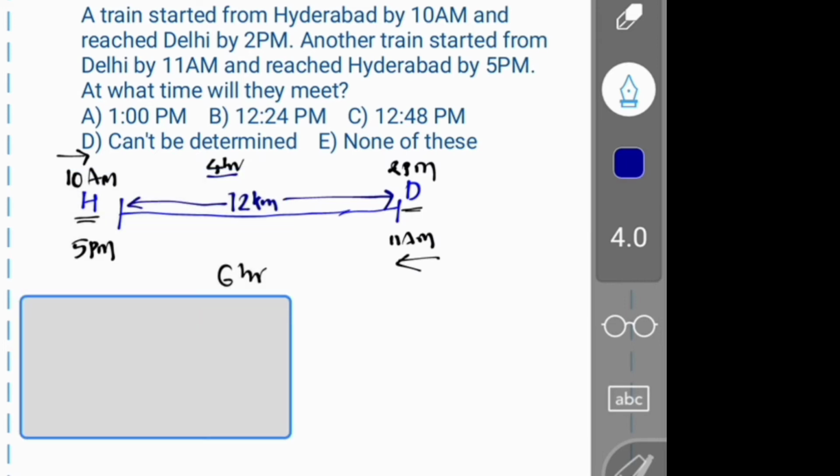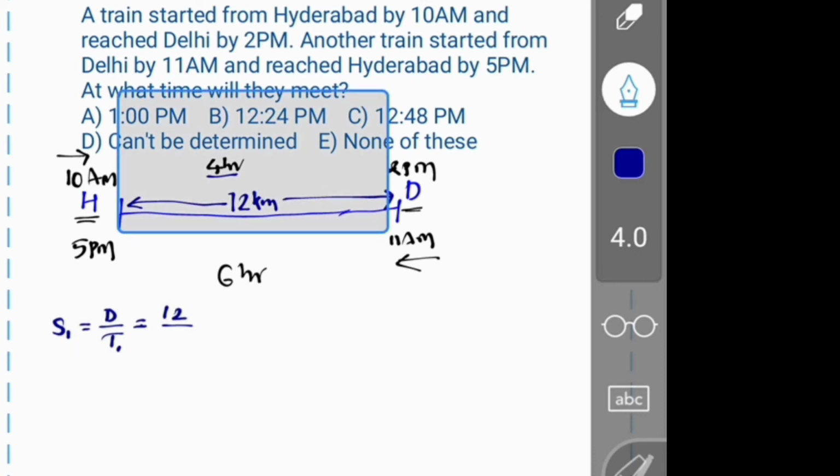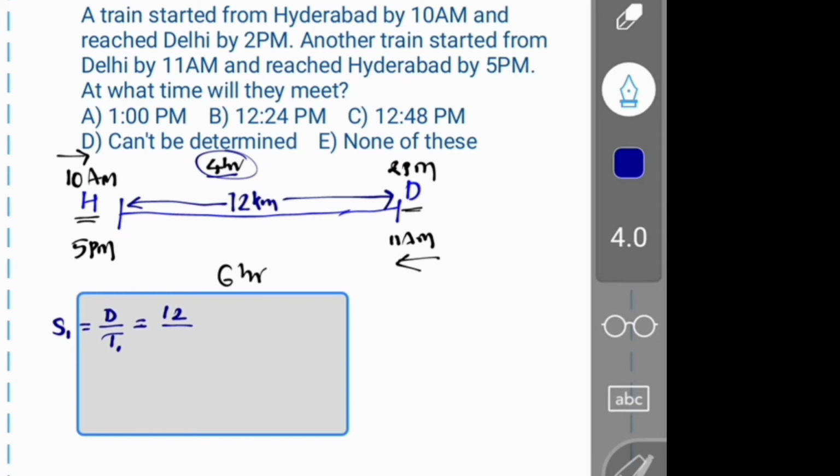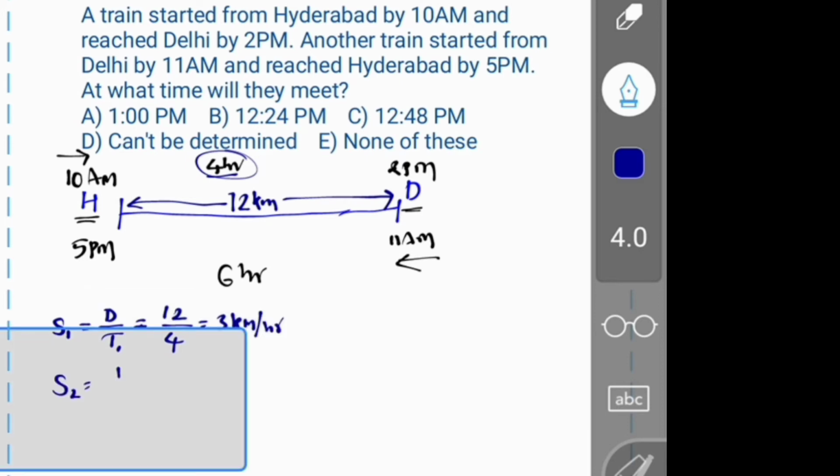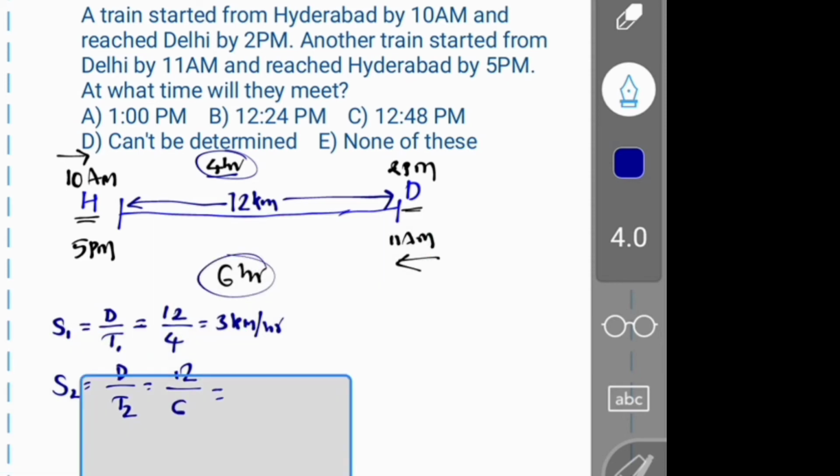So whenever you are taking it like that, what is the speed of the first train? Speed is equal to distance by time. Here the distance is 12 kilometers, and what is the time for the first train? That is 4 hours. So 12 by 4, that is 3 kilometers per hour, the speed of the first train. Speed of the second train is equal to distance by time of the second train. Here the distance is 12 kilometers and here 6 hours, that is equal to 2 kilometers per hour.